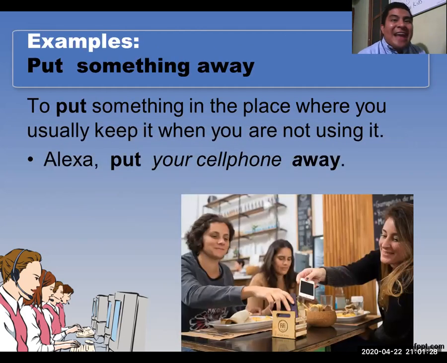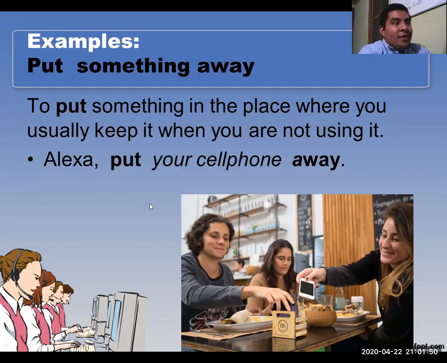Okay, we have the first phrasal verb, right? Put away, put away. To put something in the place where you usually keep it when you are not using it, right? In the picture, they are having dinner, for example.